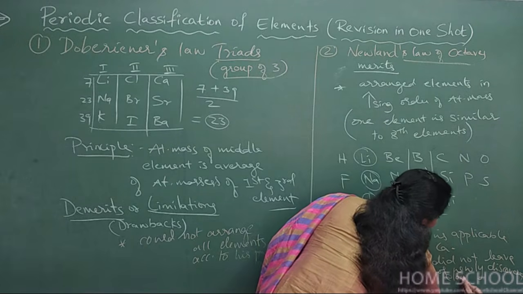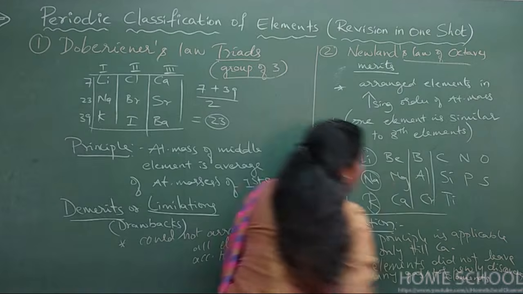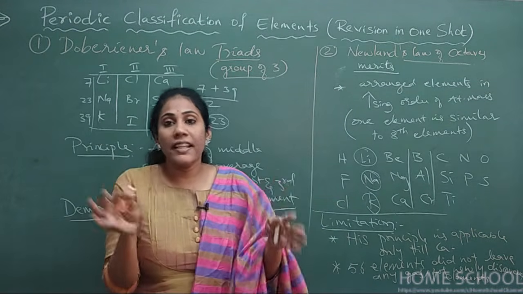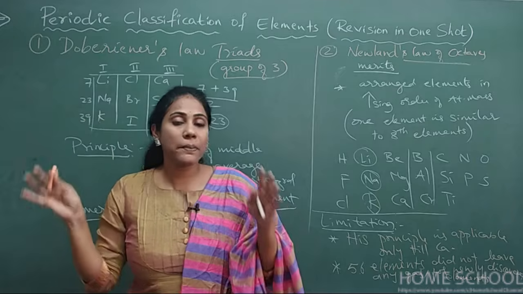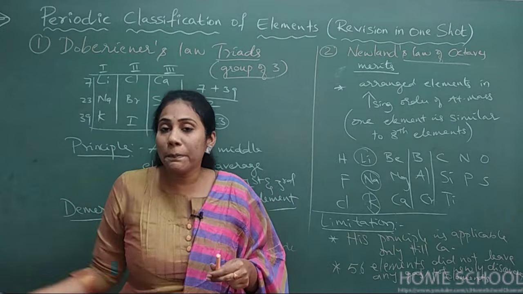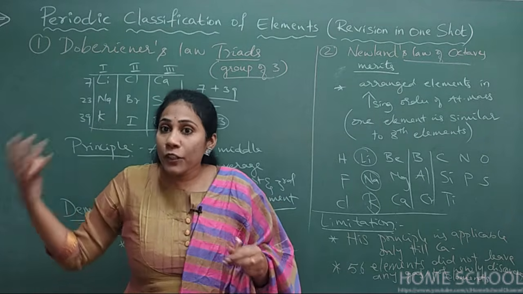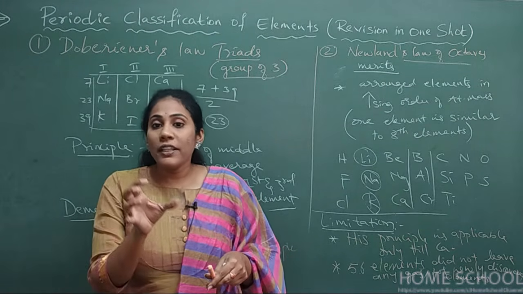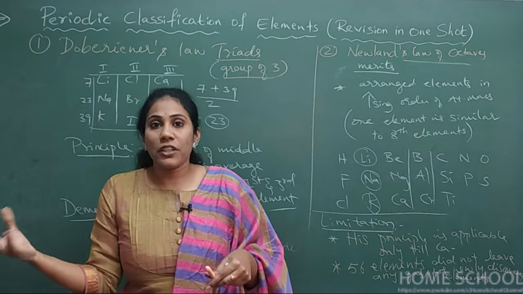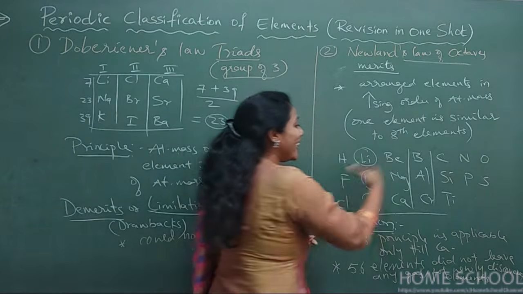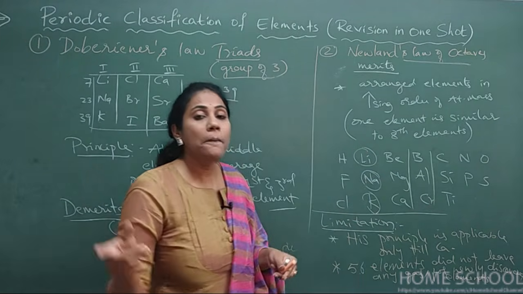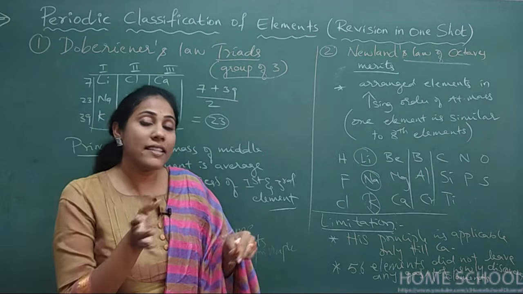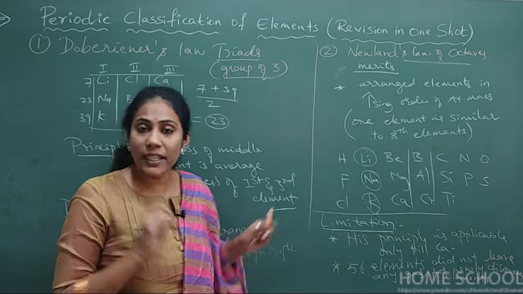This is another drawback that you can mention. He thought that 56 elements are the only elements present in our nature, and he did not predict that there are going to be many more elements in the future. So he did not leave any gaps in his periodic table for the newly discovered elements later. That is another disadvantage or limitation.